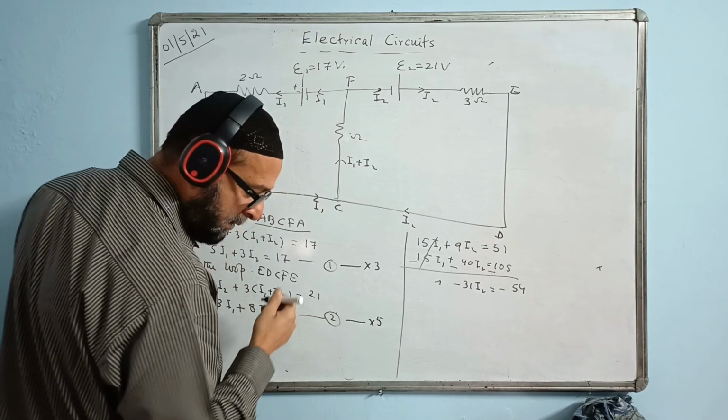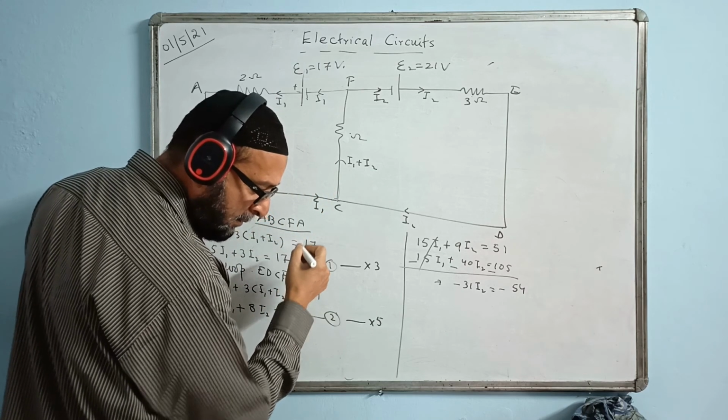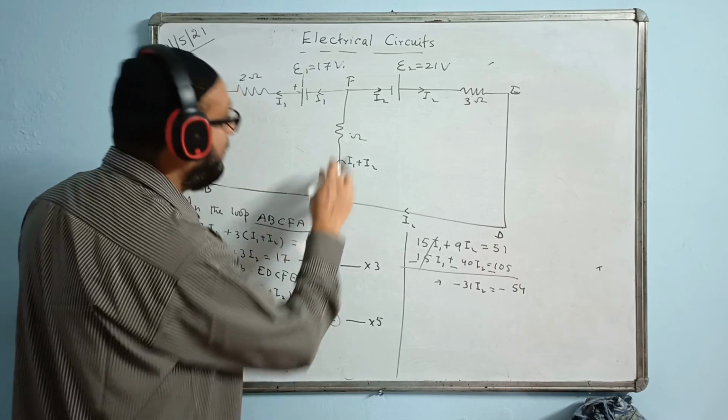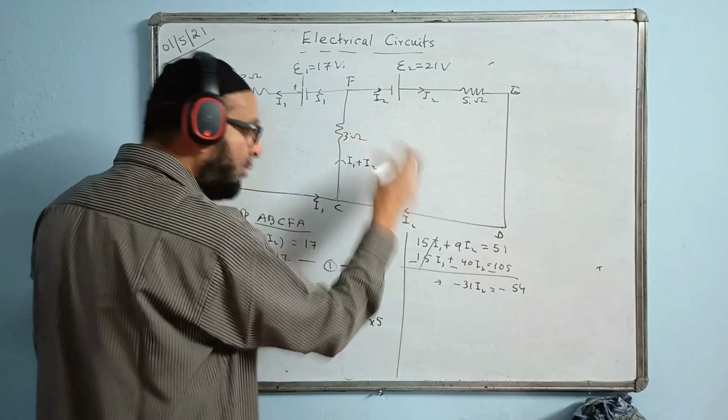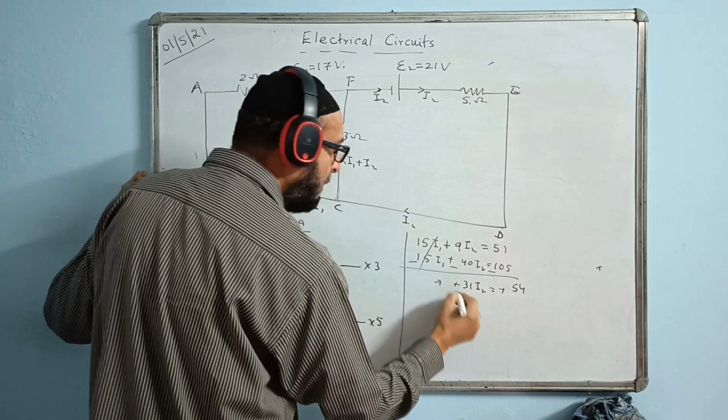But let us do the question which I have given. So take this as I have written already. This was 5 ohm and this was 3 ohm. According to this question, let us find the answer.